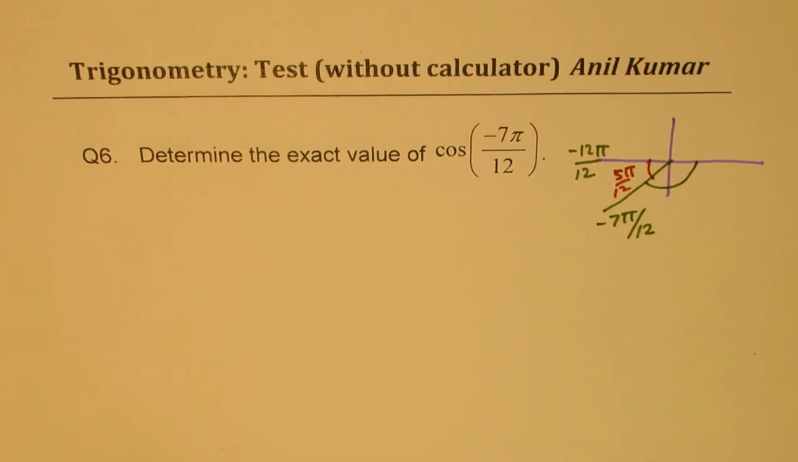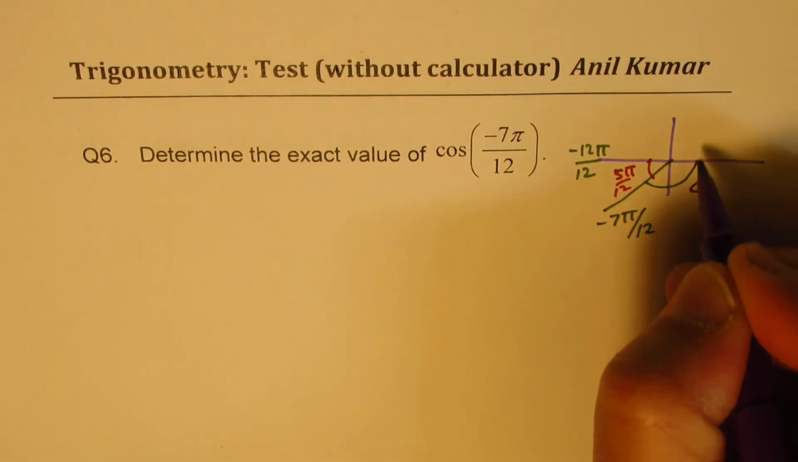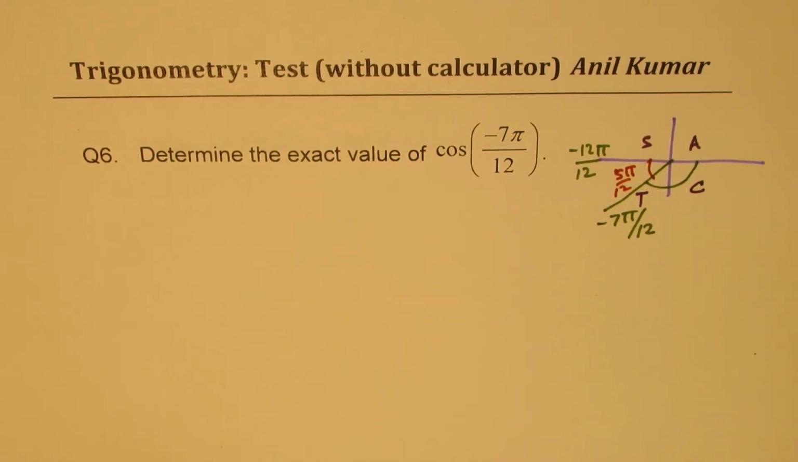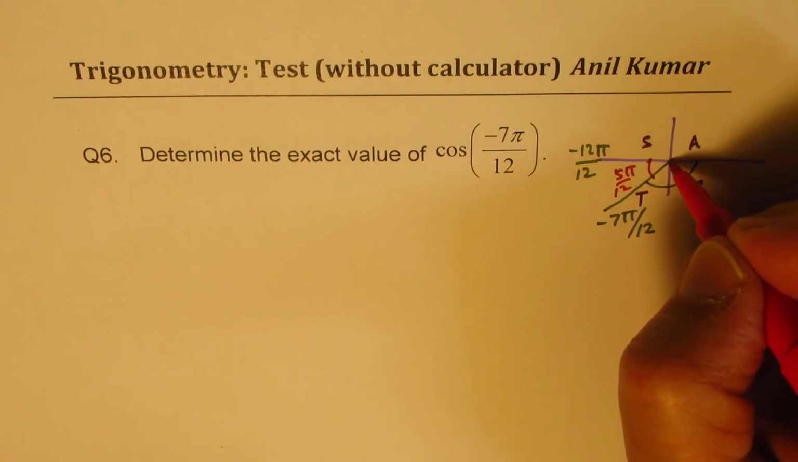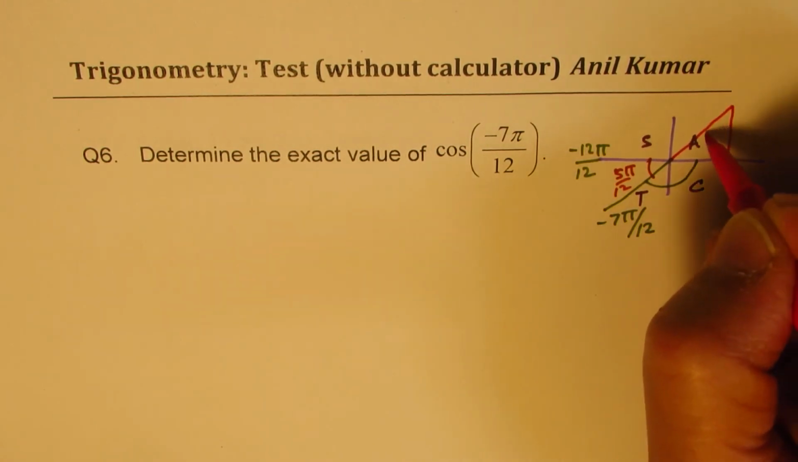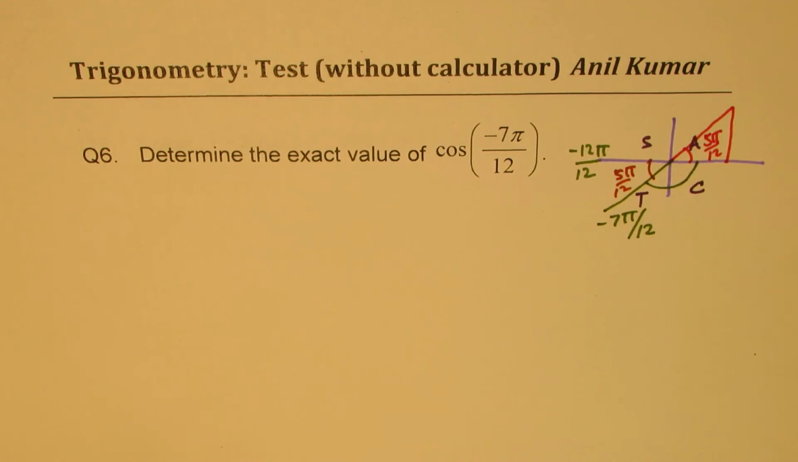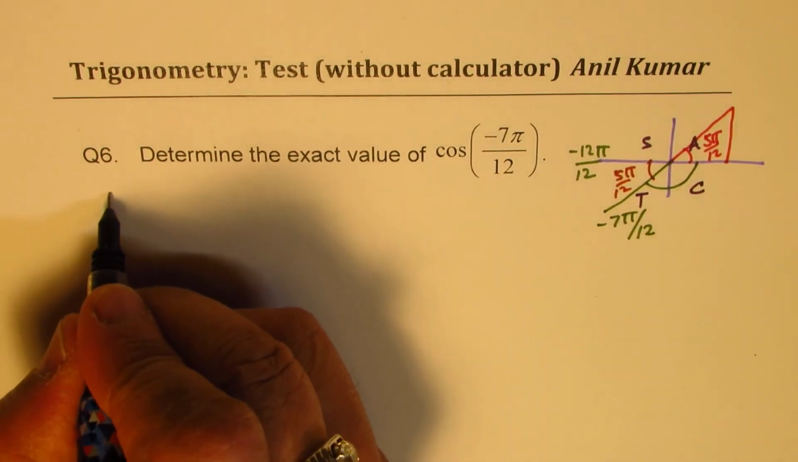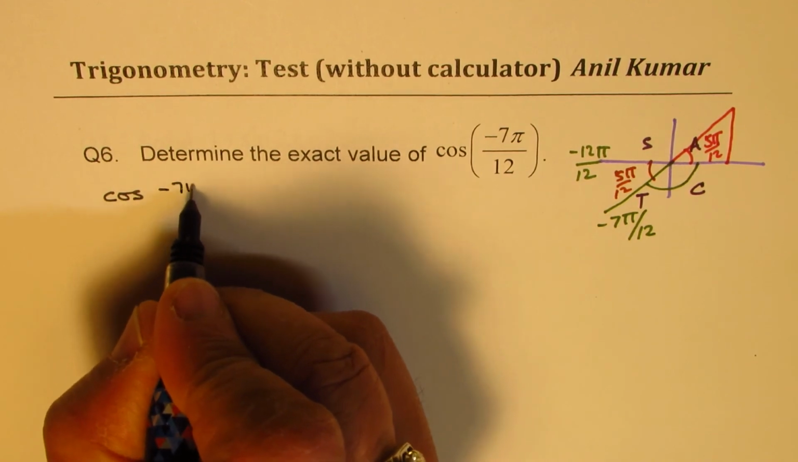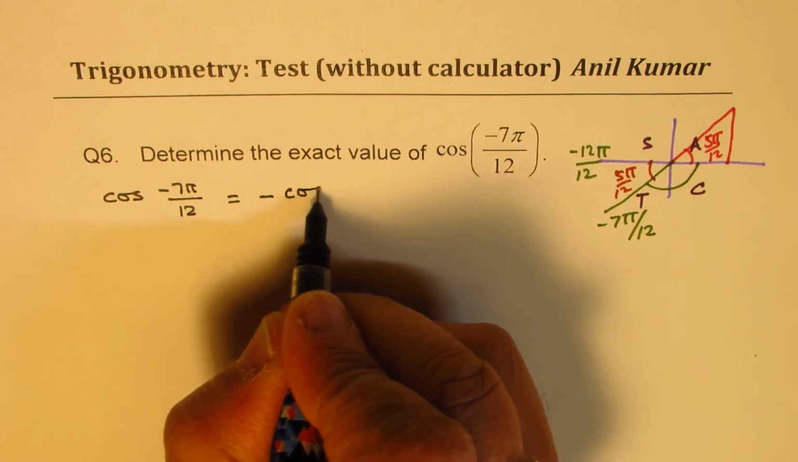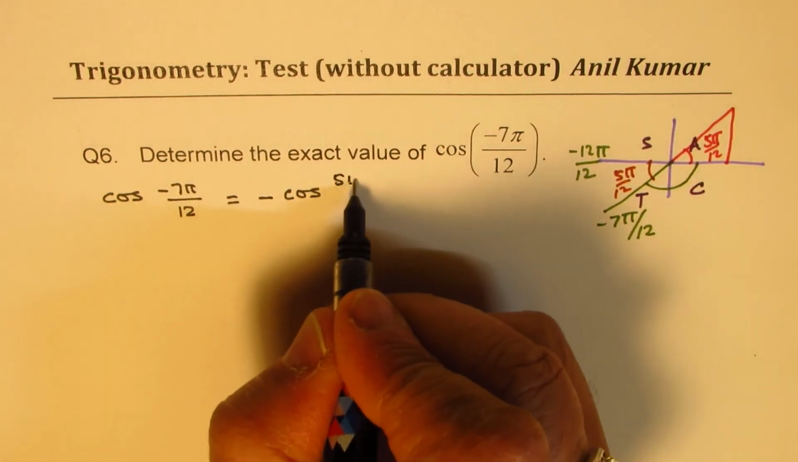Now, since we are talking about the cosine of a value, and we know cos is positive here, all are positive, sine and tan are positive. So if I sketch it in quadrant 1, a triangle with this angle here as 5 pi by 12, I could write this, let me rewrite and show you. So I can write cos of minus 7 pi by 12 as equal to minus of cos of 5 pi by 12.